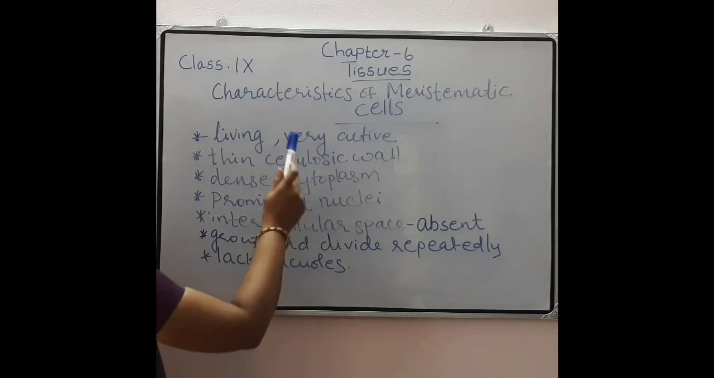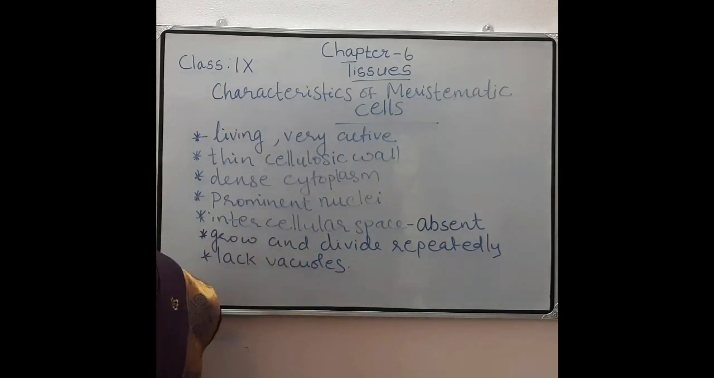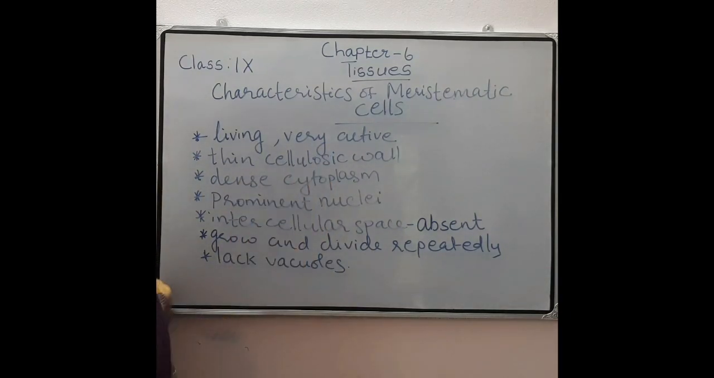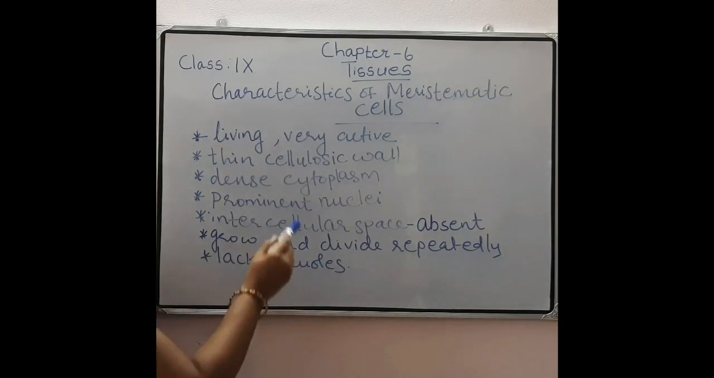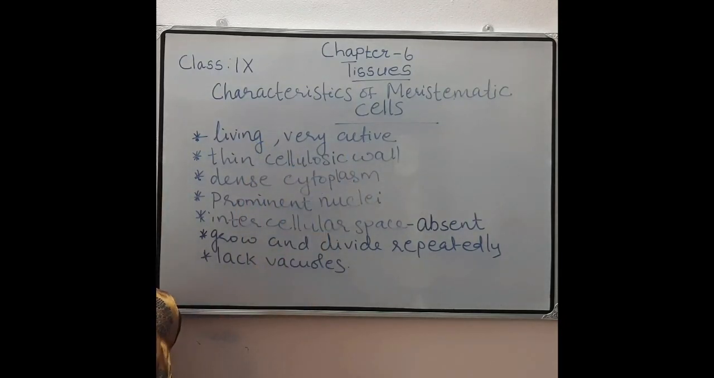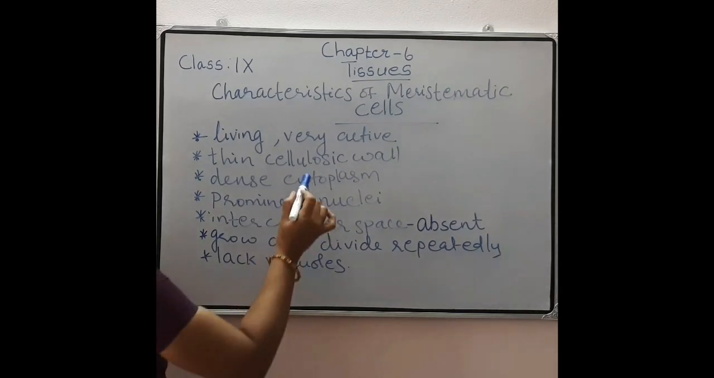Next is the characteristics of meristematic cells. The characters are, they are living and very active cells. I already told you that these are dividing cells. So they are living cells and they are very active cells also. Living cells means cells with protoplasm.